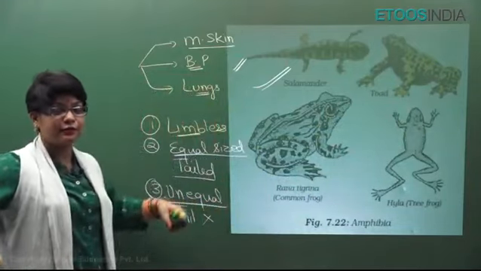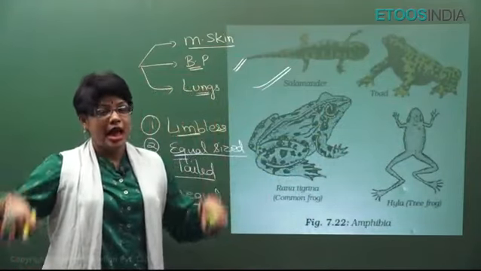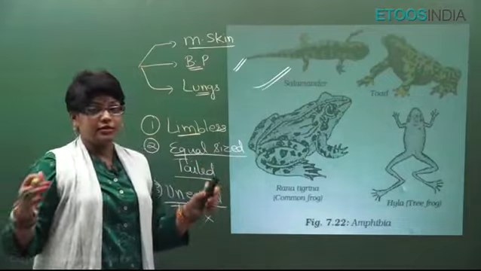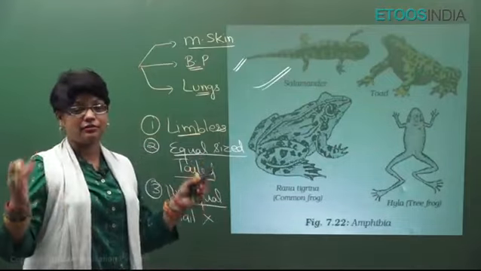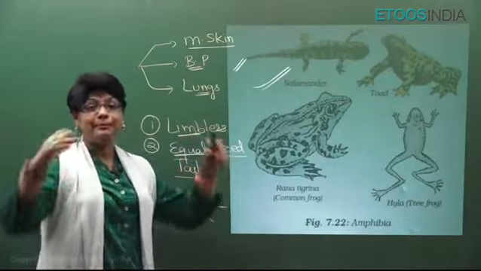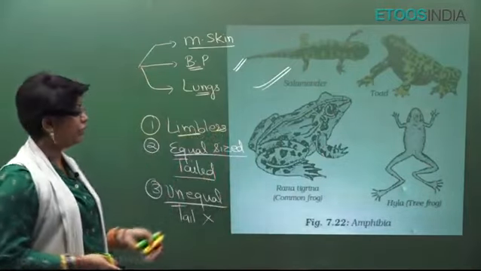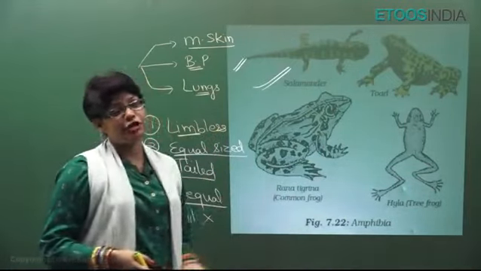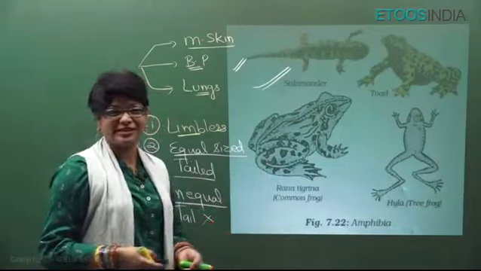Unequal limb size, the hind limbs are stronger and longer, and they don't have neck, they don't have tail. This is because they have to jump and leap. That helps them. All right, very, very important. And they have 3-chambered heart. Fishes have 2-chambered heart, venous heart.